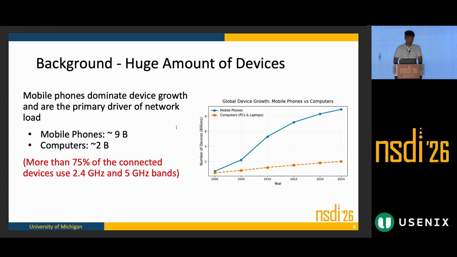Reported in 2024, we have around 9 billion active mobile devices, and also around 2 billion computers, PCs and laptops combined. One important thing is that more than 70% of the connected devices use the 2.4 and 5 gigahertz bands, making the existing ones extremely congested. And they're now extending their connections to 6 gigahertz, which was introduced a couple of years ago.